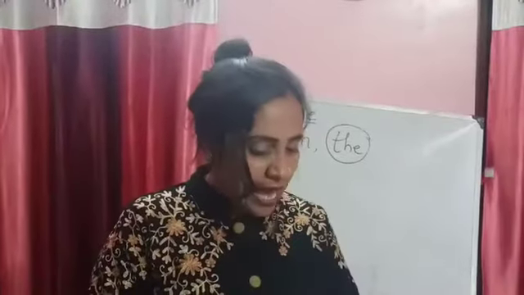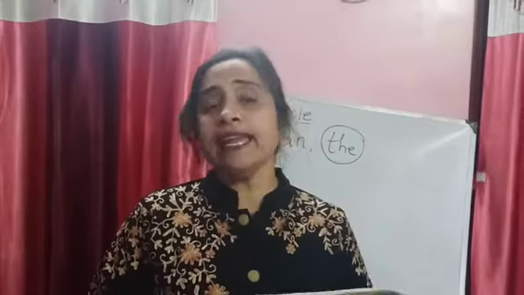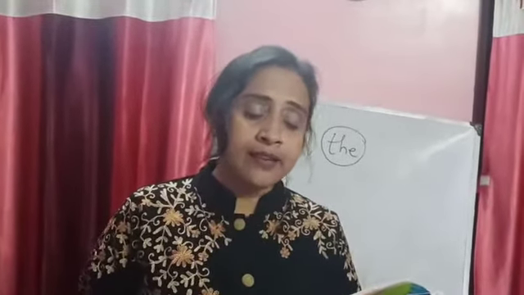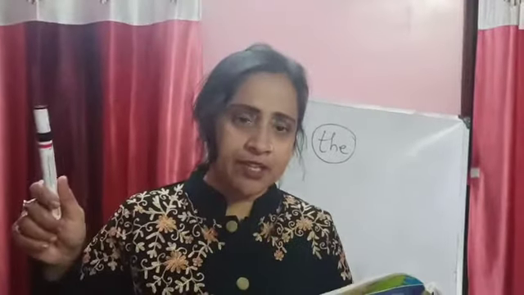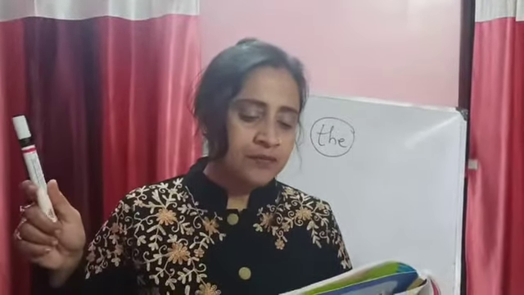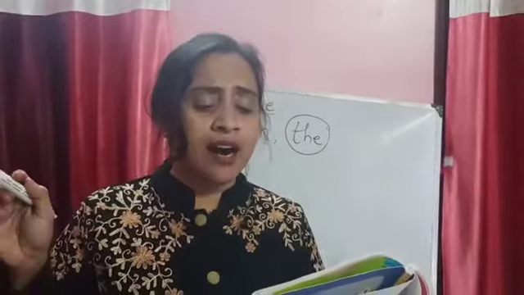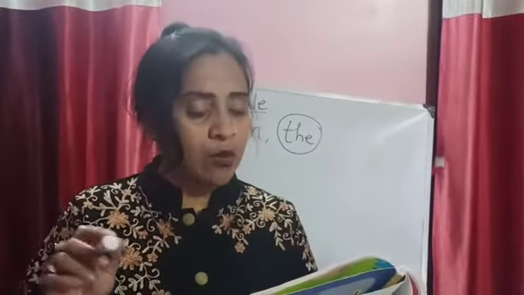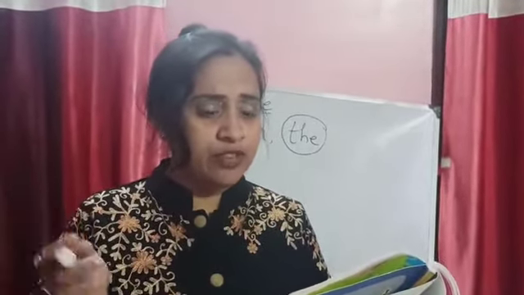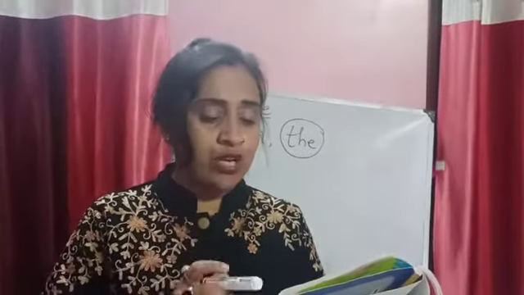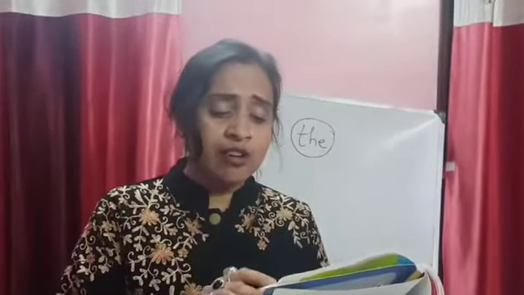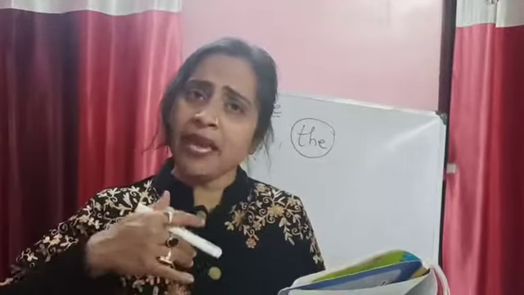Okay. And here you see the sentences which are given over here. Sumitra has an elder brother. Look at the picture, because it is a particular picture which I am pointing out. Amit is studying in a university in Australia. Why "a university"? Before "university" you will not use "an," you will use "a." A university in Australia, why? Because there may be a lot of universities in Australia. He may be studying in any one of the universities. So it is a university in Australia.